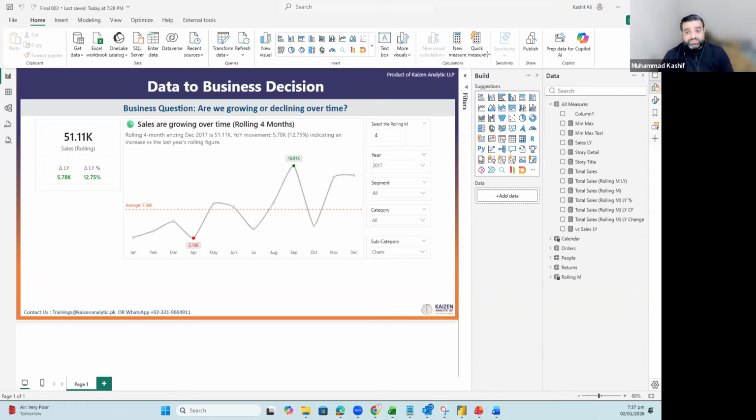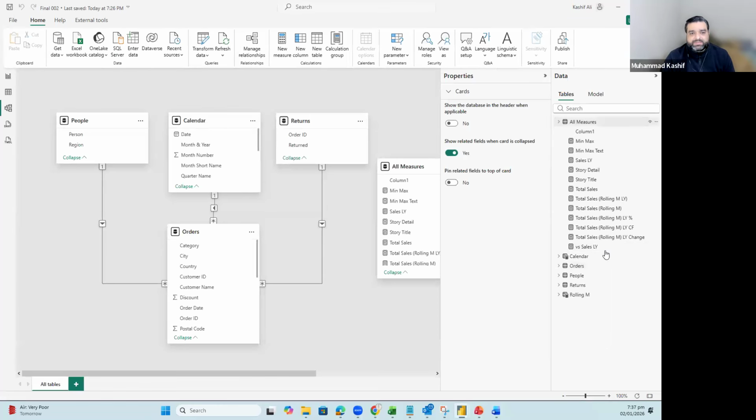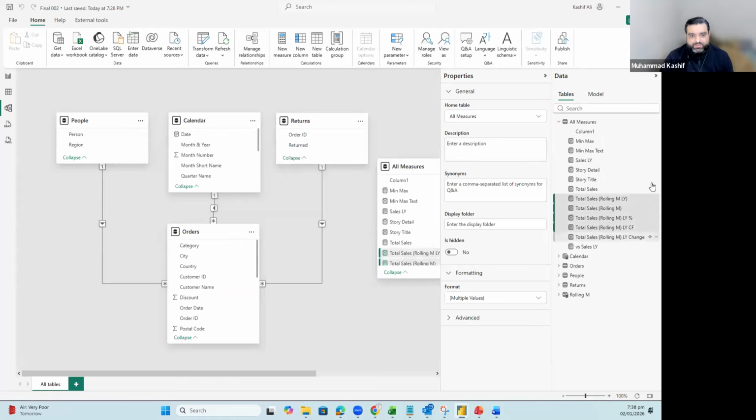To add the measures in the subfolder, you will have to work on the third view, because you can multi-select the measures in the third view, which is the model view. So we will go in the third view and let's add the respective measures in their respective subfolders. For instance, these are the measures which I want to add in one subfolder.